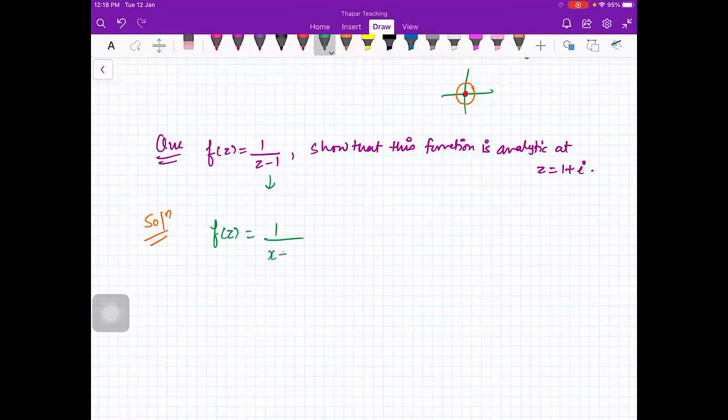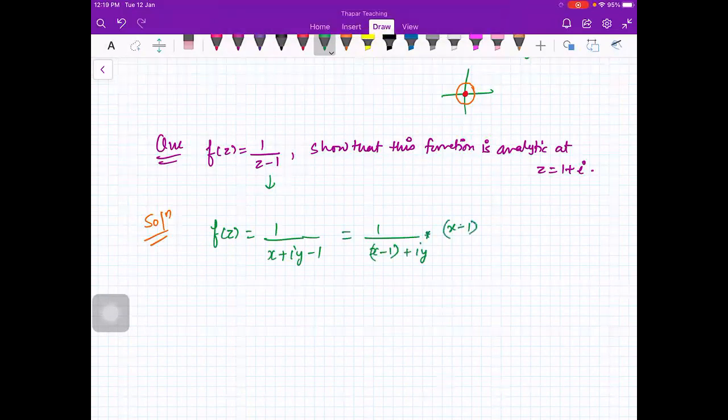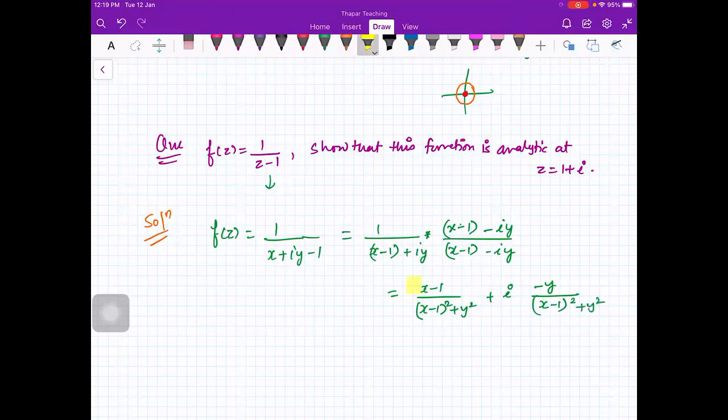So this will be x plus iota y minus 1, which is equal to x minus 1 plus iota y. You can multiply with x minus 1 minus iota y and divide. So your real part is x minus 1 upon (x minus 1) square plus y square, and the imaginary part is minus y upon (x minus 1) square plus y square. So this is your u, this is your v.